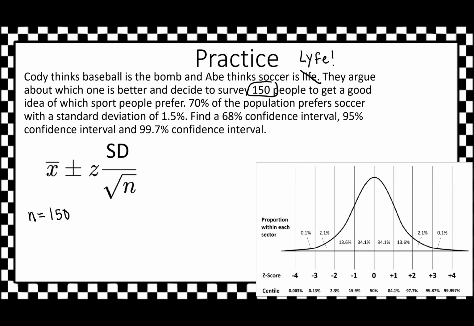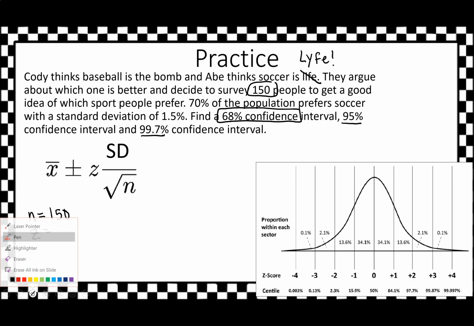My z-score, what's my z-score? Well, in this problem, I want a 68% confidence interval. And we can deal with 95% and 99.7% later. But in this case, if I'm dealing with a 68% confidence, okay, what am I talking about? I'm actually just talking about this section right here.